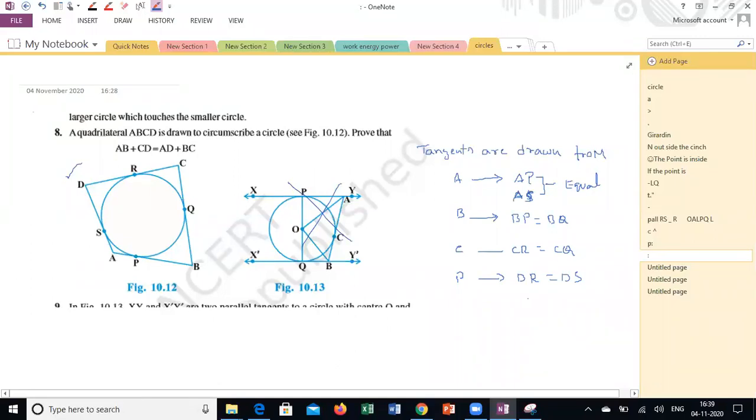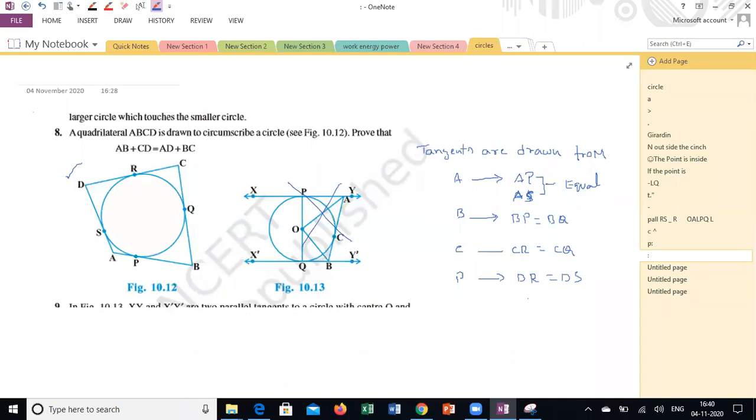Yes, sir. Now, he's asking us to prove that AB plus CD is equal to AD plus BC. AB is a full-fledged tangent. CD is also a tangent, the opposite side in that quadrilateral. And AD is another side of the quadrilateral and also tangent to the circle.